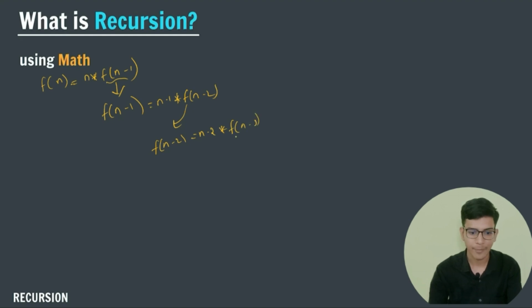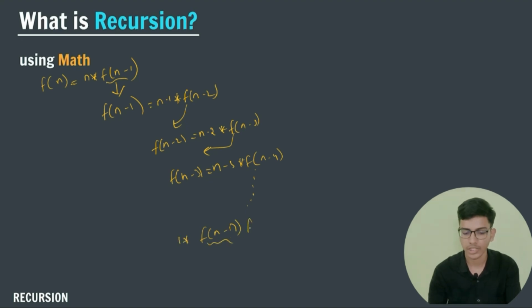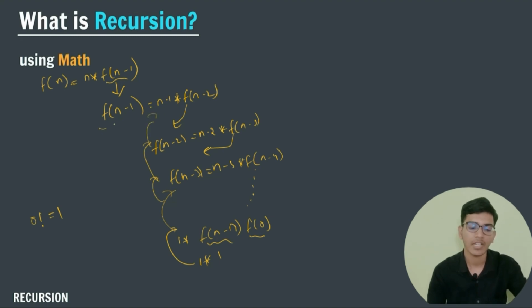Right, okay. So can I write f of n minus 3 as n minus 3 into f of n minus 4, and this process will continue until we get 1 into f of 0. At f of 0 we already know that 0 factorial is equal to 1. So this will give me 1 into 1, and we will return the value, and by returning the value we can calculate our f of n minus 1 factorial.